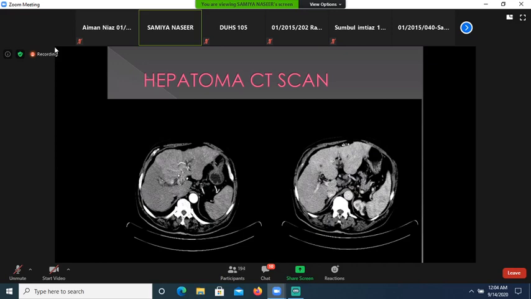Anybody? How many students are there? There are 195 students. No, portal vein is not the blood supply for hepatoma. Hepatoma is supplied by hepatic artery. Out of 196 students, only single student is giving answer.